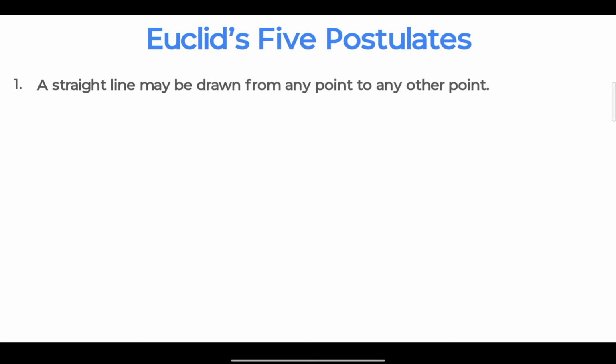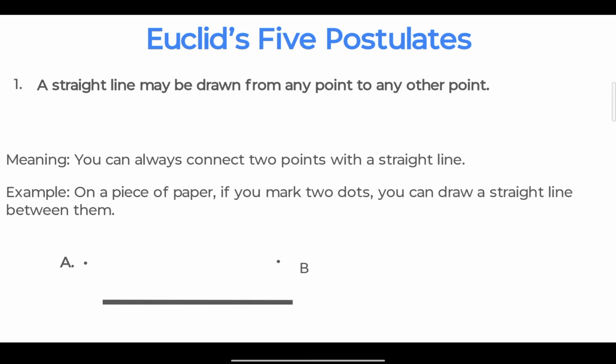Now we will move to Euclidean postulates, which are basically the foundation of geometry. The first one, a straight line may be drawn from any point to any other point. Suppose we take 2 points A and B. By joining or connecting them, we can construct a straight line. You can also try this on a piece of paper, and by marking 2 points, you can only draw a single straight line between them.